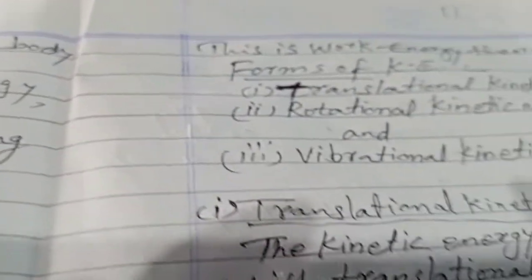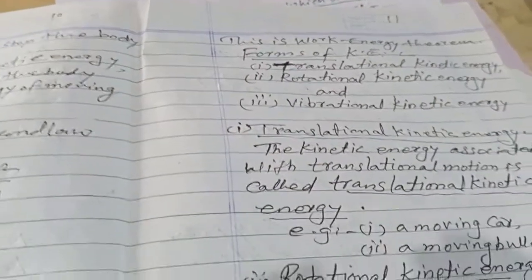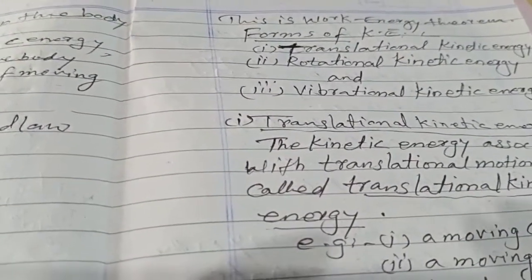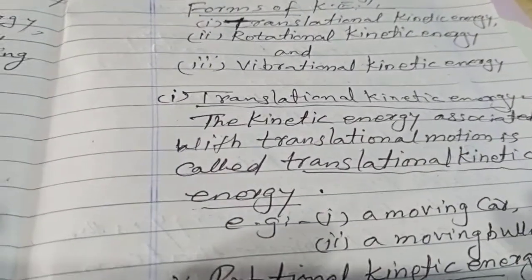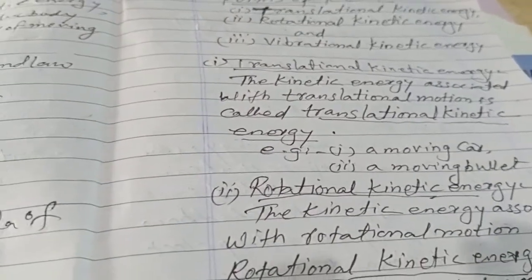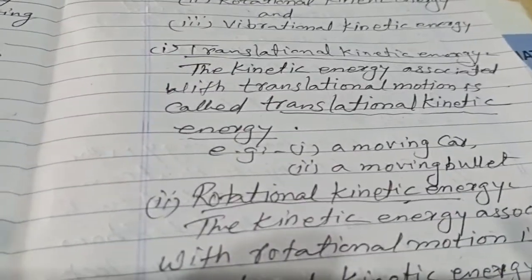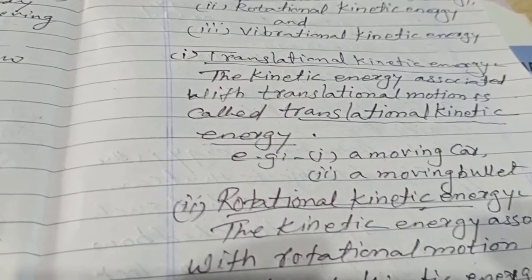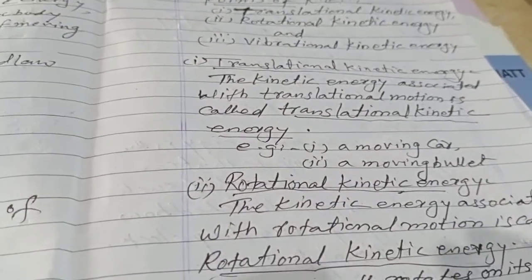Forms of kinetic energy: number one, translational kinetic energy, number two, rotational kinetic energy, and number three, vibrational. Translational kinetic energy means straight motion energy. The kinetic energy associated with translational motion is called translational kinetic energy. Example: a moving car, and a bullet moving from a gun.